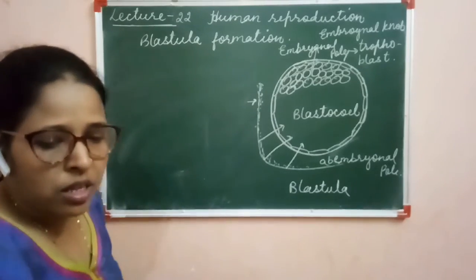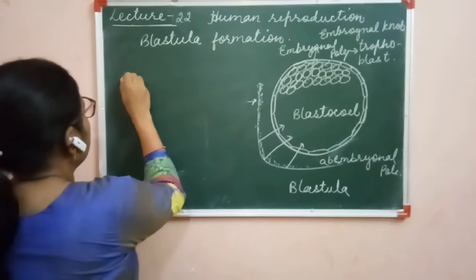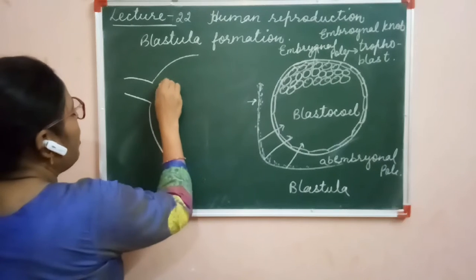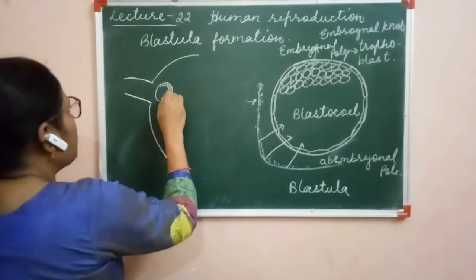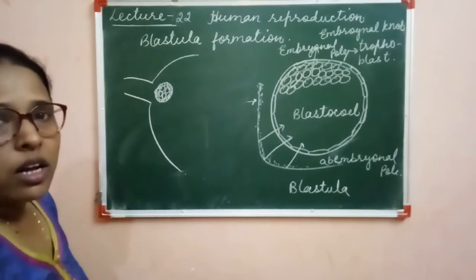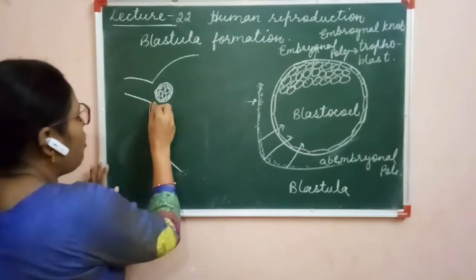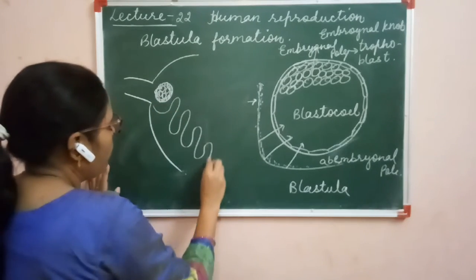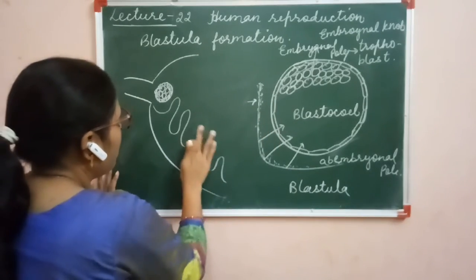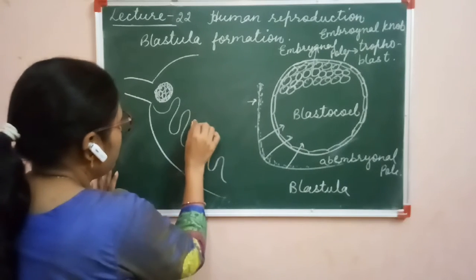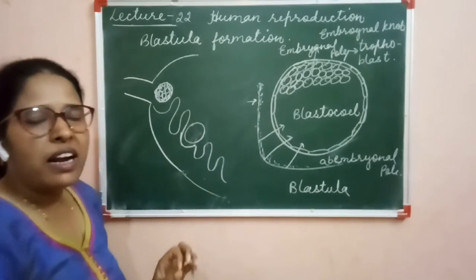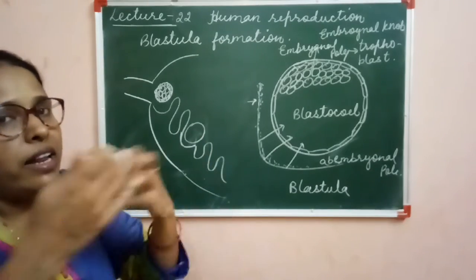We had drawn the diagram. This is the fallopian tube, and here the uterus is there. This is the morula, with smaller cells on the outer side and larger cells on the inner side. There it reaches the uterus. Here the wall of the uterus is highly coiled and highly vascular, and this structure, the blastula, I am drawing here. The wall of the endometrium is getting loosened up for the implantation.